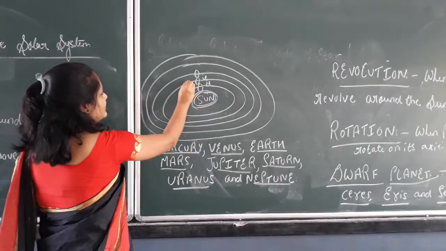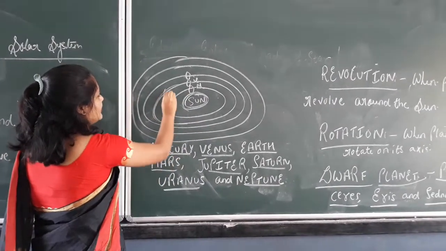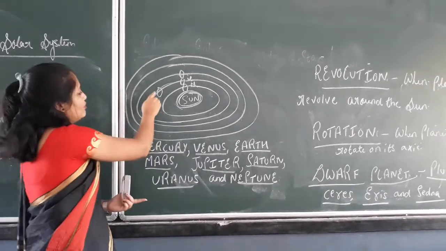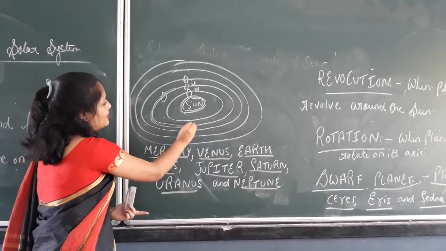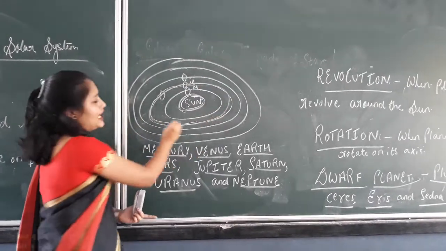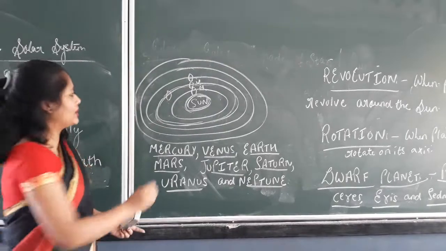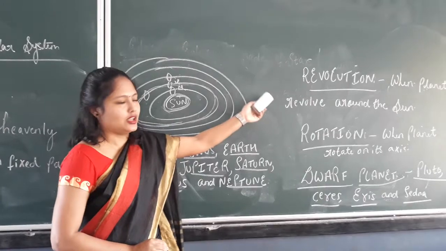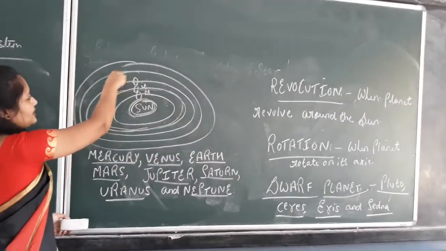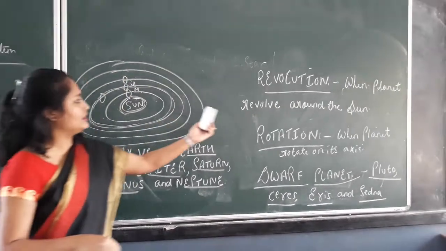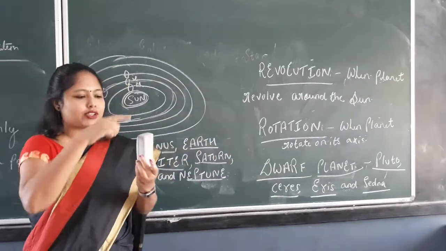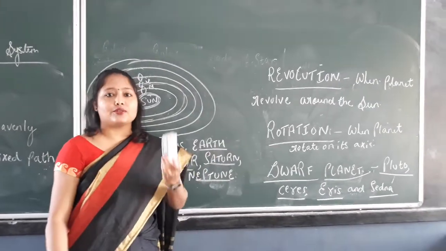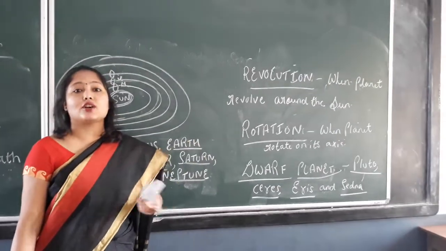When they move in their fixed path, that is known as an orbit. This path, this oval shape, in geography terms is called elliptical, because it is in the shape of an oval. Next you have revolution. Revolution means the revolvement, that is when the planet revolves around the Sun. Suppose this is the Sun, and when the planets revolve around the Sun, that is called revolution. And revolution causes the changes of season.